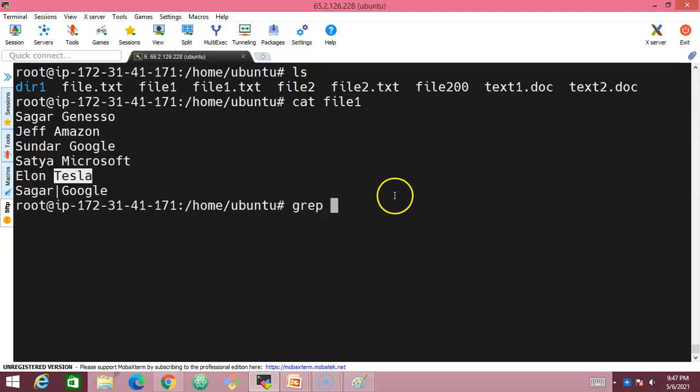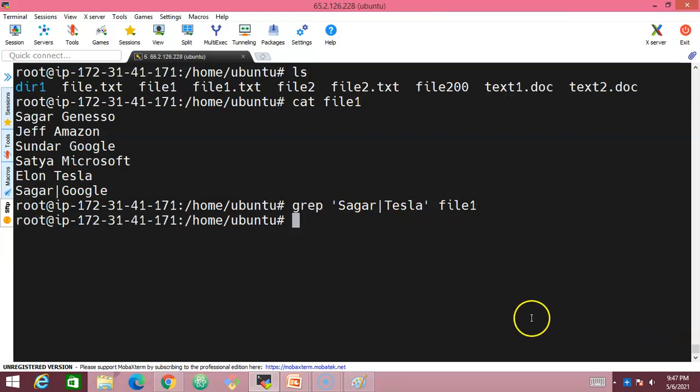grep, and in the single quotes, Sagar, and pipe is the symbol which represents or, Sagar or Tesla here, and give the file name. File1 is the file name, which is available inside this directory. I'm trying to search inside this file1. My intention is to search for a line where either the line should consist of Sagar or Tesla. So let us check whether it will work for grep or not.